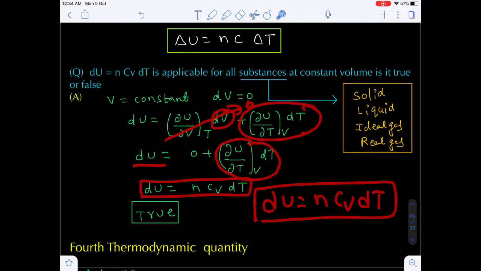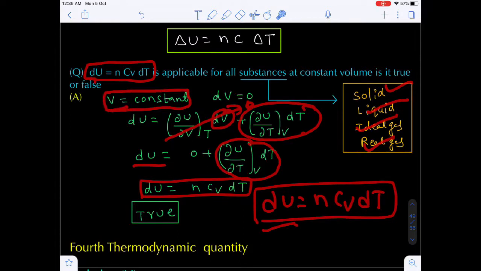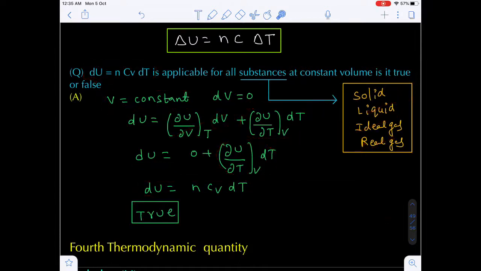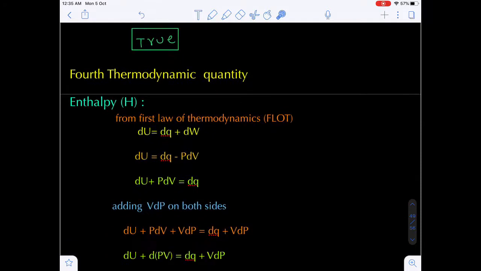Is it valid for all substances? Yes. It is valid for all substances: solid, liquid, ideal gas, real gas. But the condition should be constant volume. Are you getting my point?